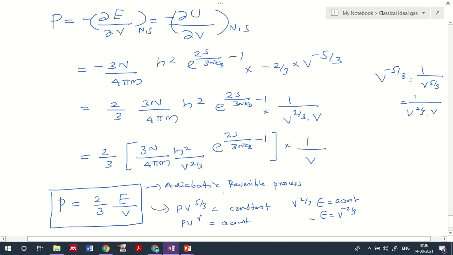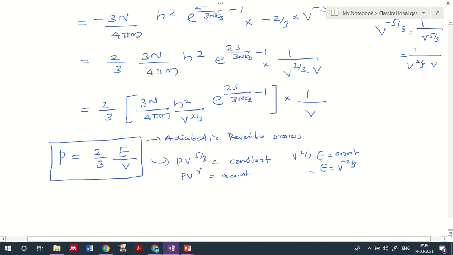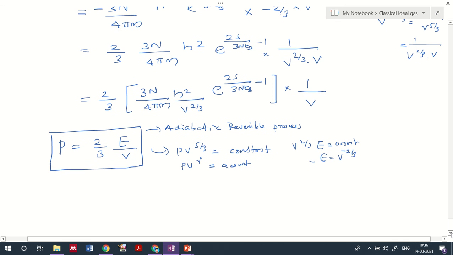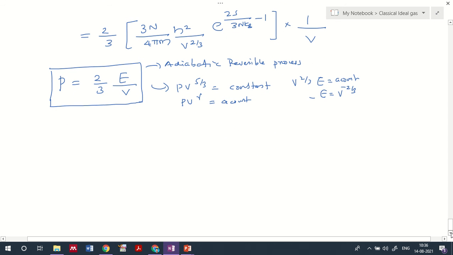What it means is that when we evaluate the microstates at a particular energy interval, we also get the same value for the pressure as we got for the microstates Omega.